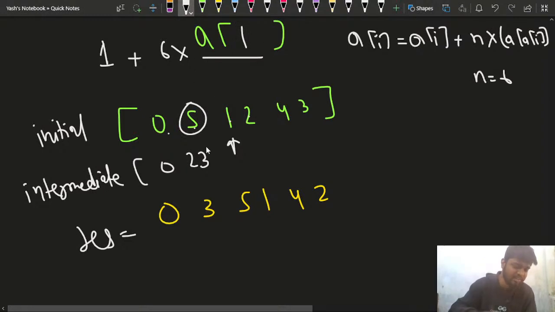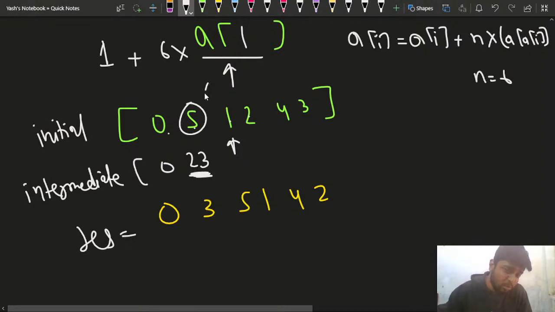Please give me a +1 in the chat, guys, so that I can observe whether you are understanding up till now or not. Now I don't have 5, right? I required 5, but I have 23, right? A of 1 is currently 23. This is the intermediate value.